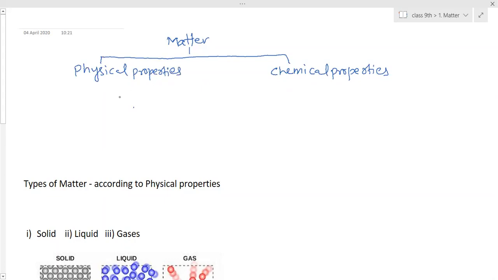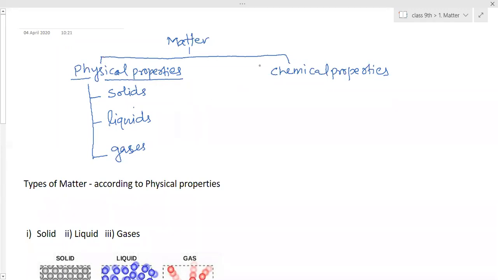Physical properties, that is depending on its physical appearance. So how we can see any object depends on that the matter is divided. So according to physical properties or physical appearance, external appearance, we see the matter is divided into three types. Those are solids, liquids, and gases.